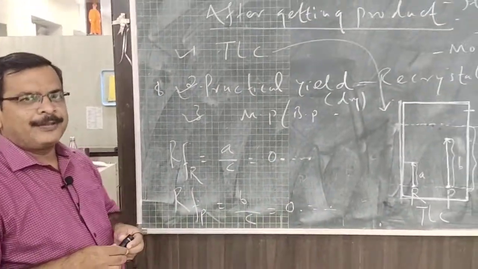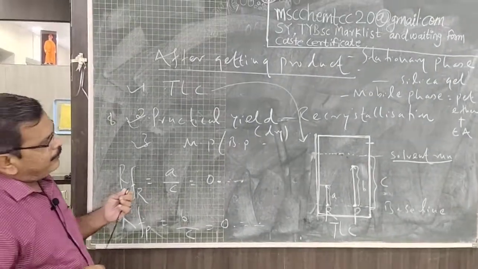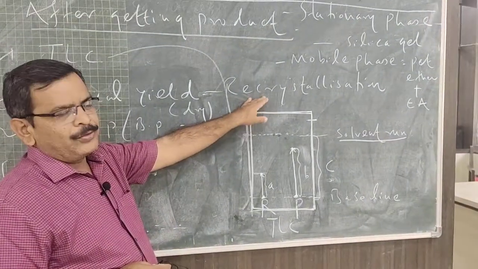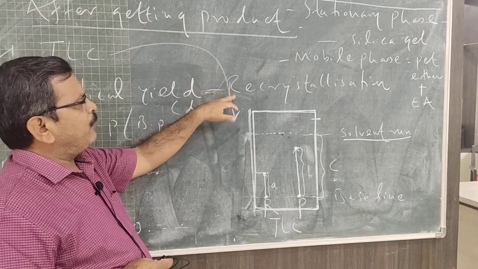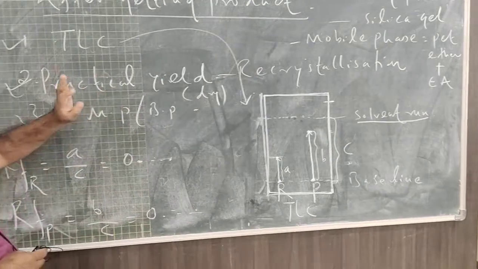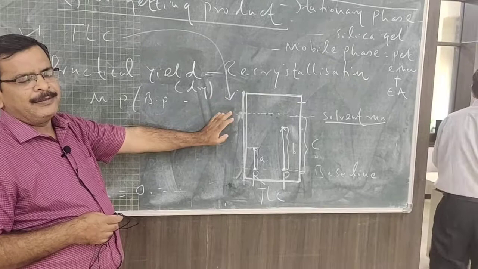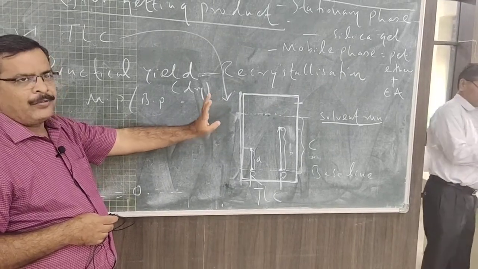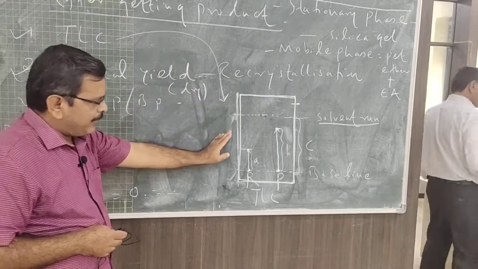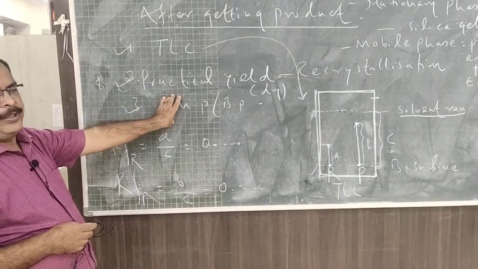After filtration, the product is first dried, and after drying the product is recrystallized using ethyl alcohol, which is a suitable solvent for recrystallization. We know that only alcohol can be used for the recrystallization. After recrystallization, we have to perform the TLC. In the last practical, we saw how to perform the TLC, so we are not going into details. After recrystallization we perform the TLC, and after that we get the melting point and boiling point.